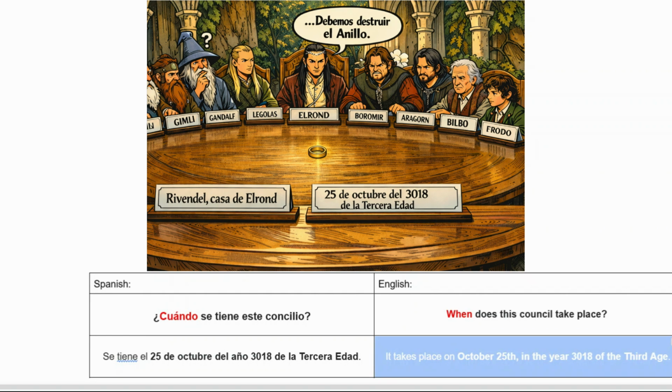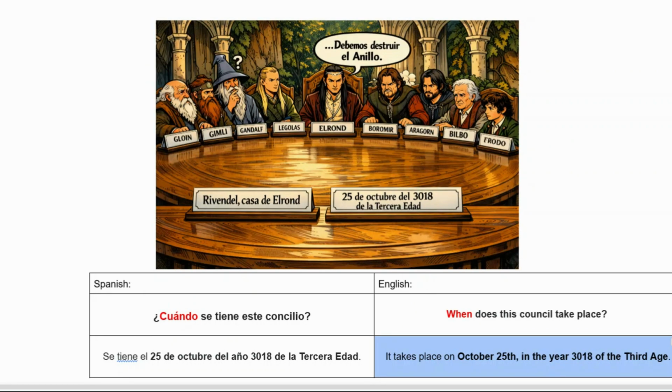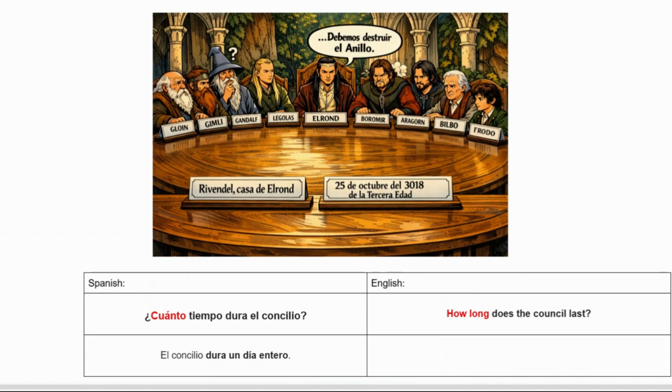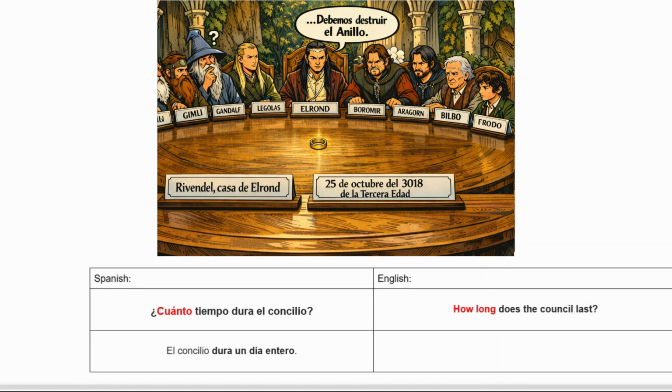So la tercera edad in English is the third age. The third age. This refers to a fictional time period from The Lord of the Rings. Okay, let's continue. Okay, so the next question is how much?